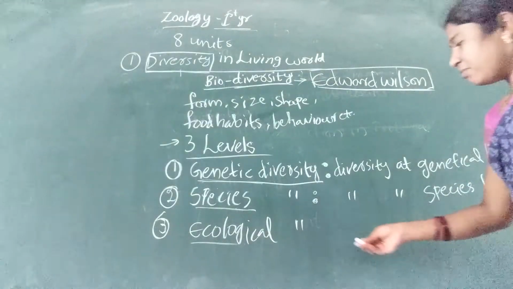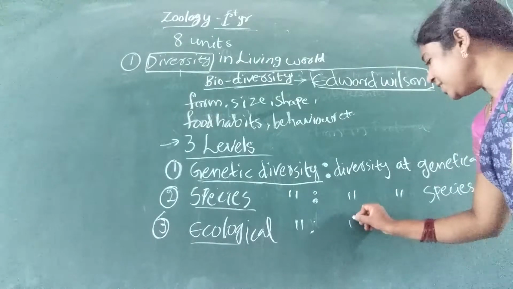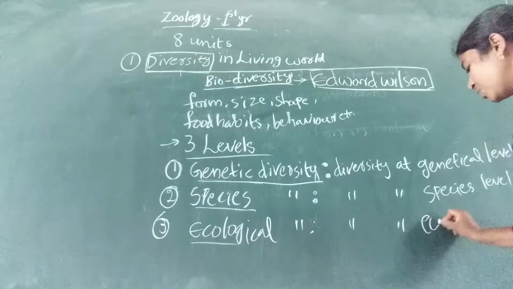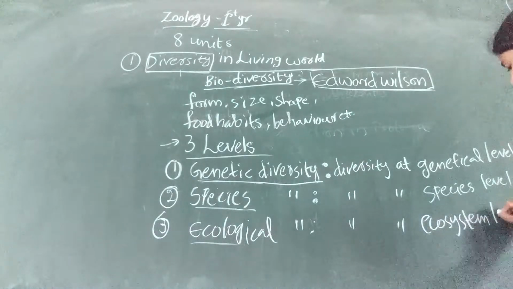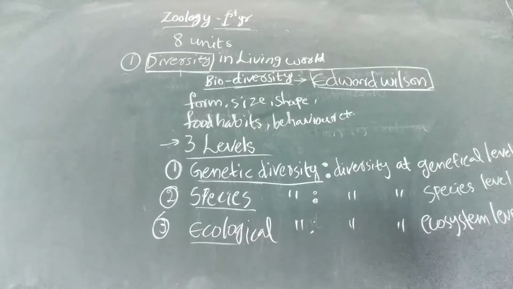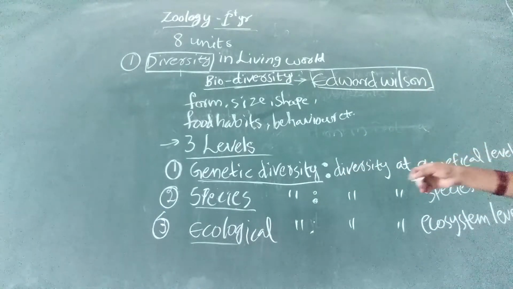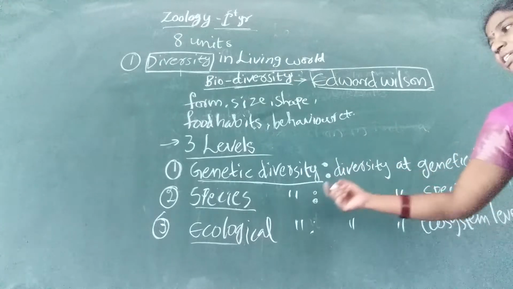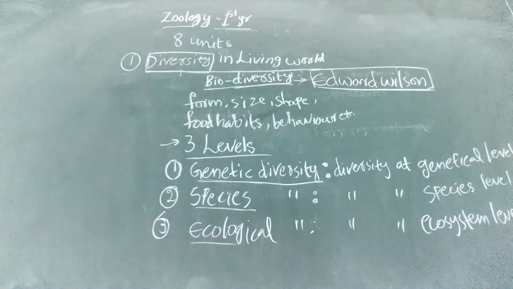And final one, ecological diversity. Diversity at ecosystem level. Okay, these are three levels of biodiversity. That is genetic diversity, species diversity, and ecological diversity.